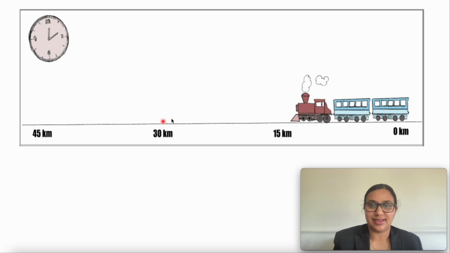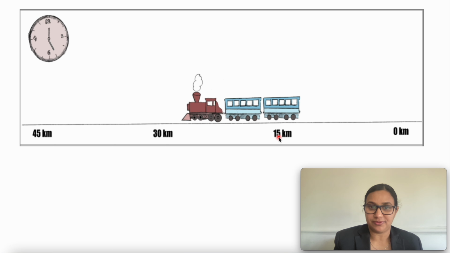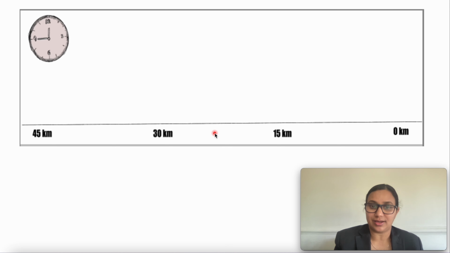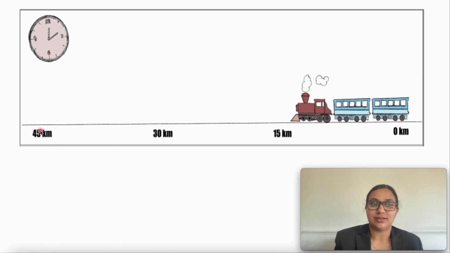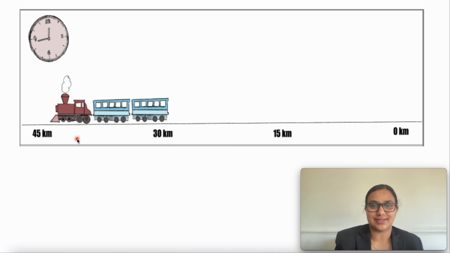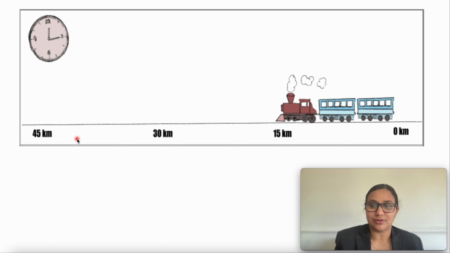Another example here is the train covers 15 km in 15 seconds, 15 to 30 km, that is 15 km in another 15 seconds, and 30 to 45 km in another 15 seconds. The train covers equal distance in equal intervals of time.